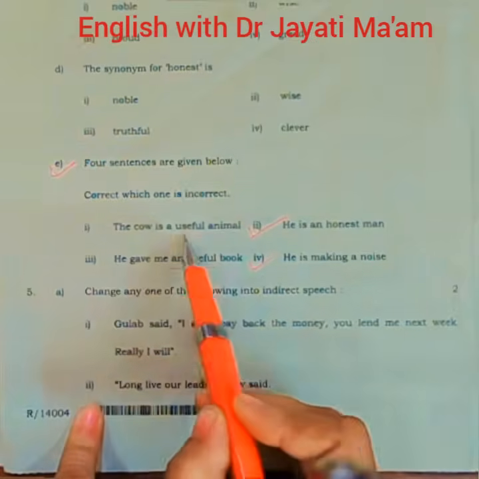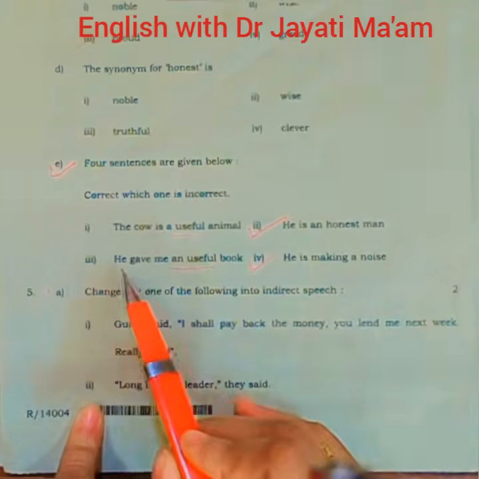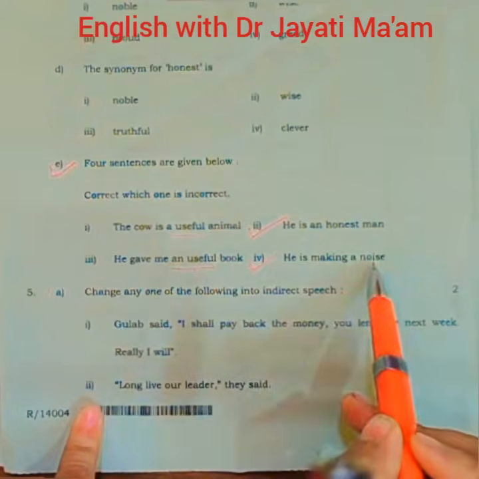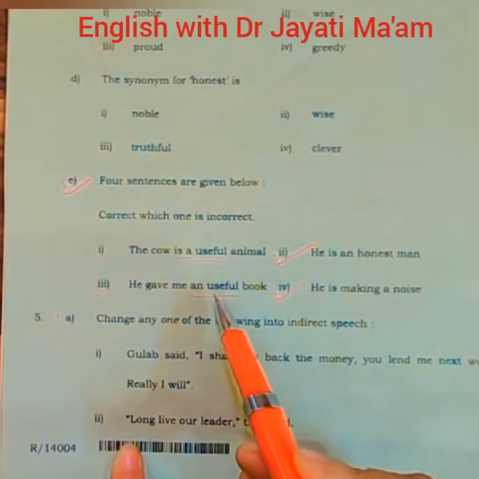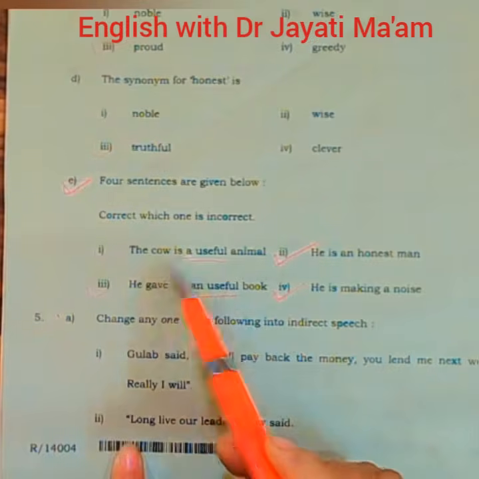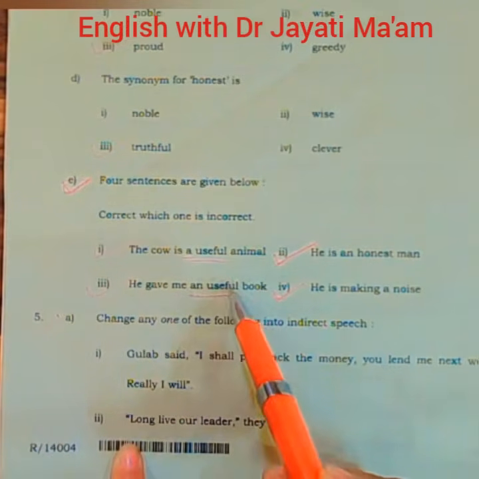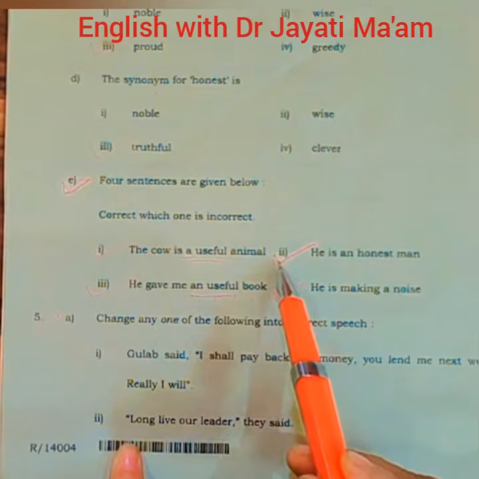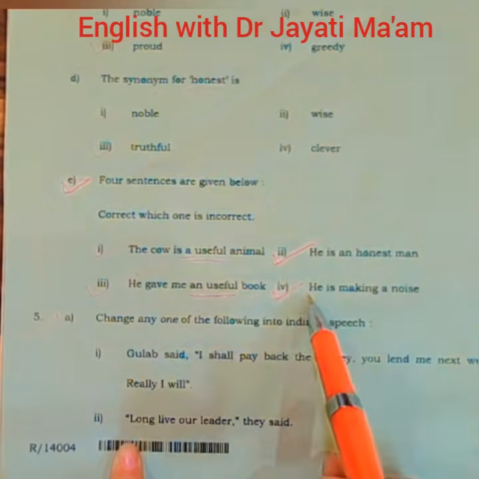First, the cow is a useful animal. Second, he is an honest man. Third, he gave me an useful book. And the last one, he is making a noise. So students, as you can see, here it is a matter of 50-50. The words useful and unuseful are similar. So here is an error or a mistake in one of these two sentences, not in option second and fourth. Both these options are correct.